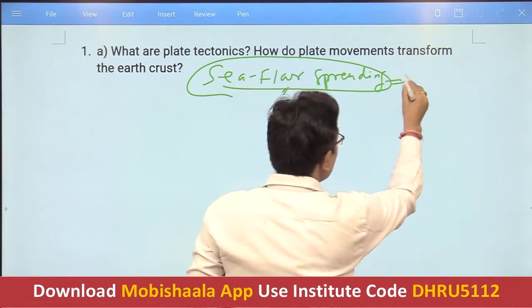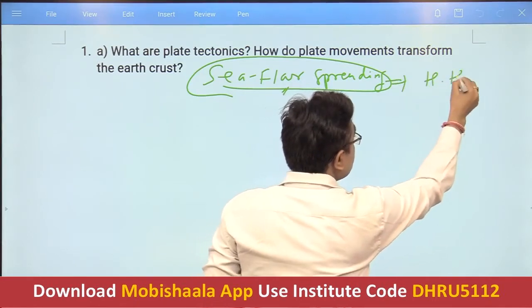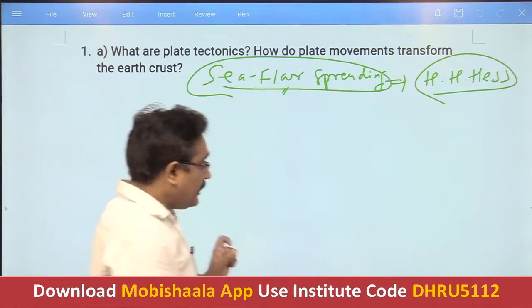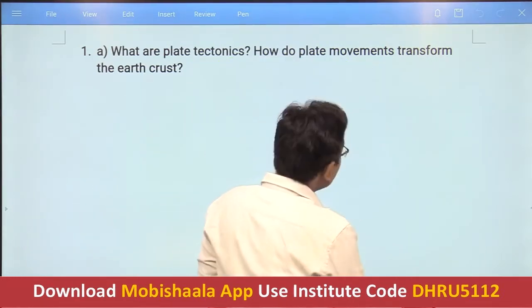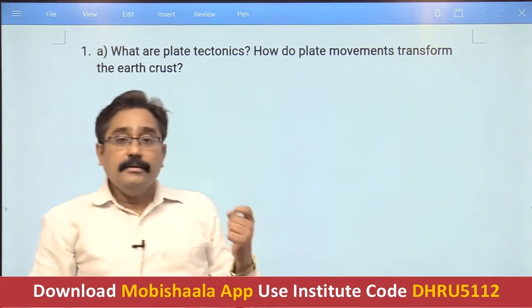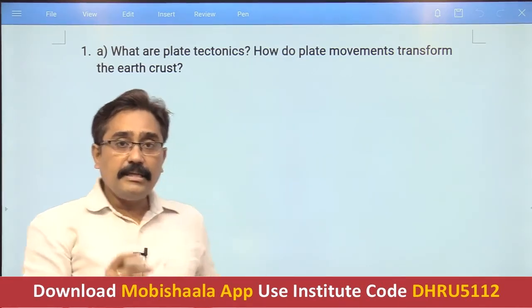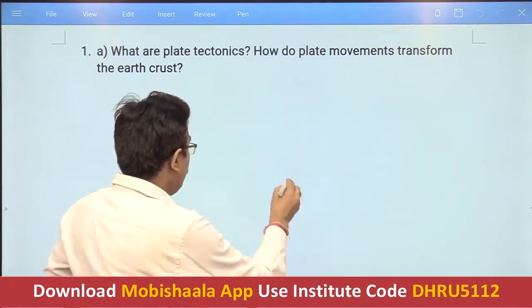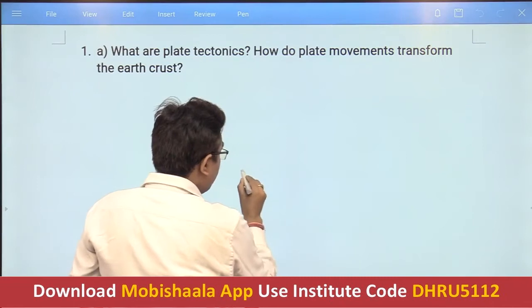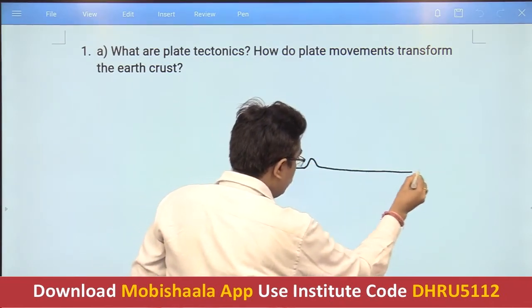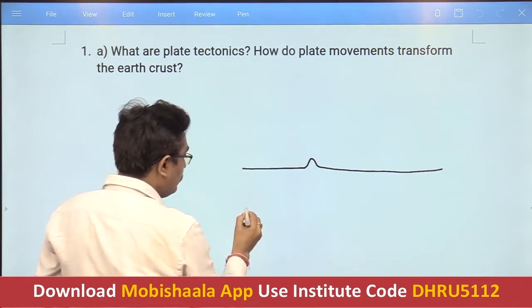This concept of sea floor spreading was propounded by Professor Harry H. Hess. Right? So you have to explain it, and it must be explained with the help of suitable diagrams. There are various diagrams, but to be specific, we can make one comprehensive diagram. You cannot draw more than one diagram here. So you can draw a diagram like that and mention everything here.